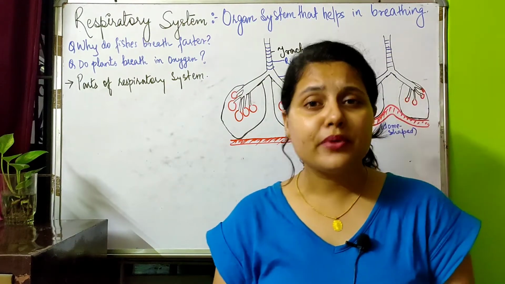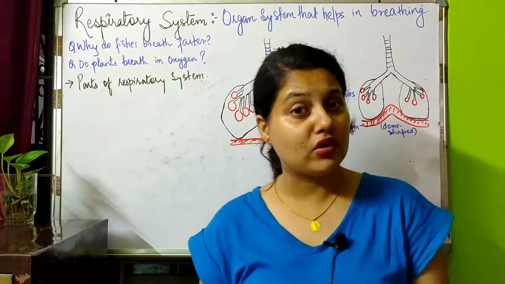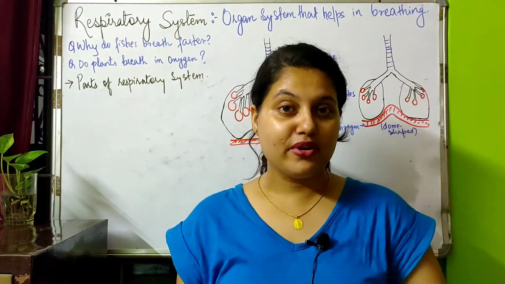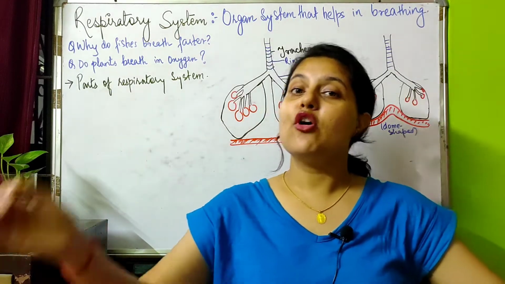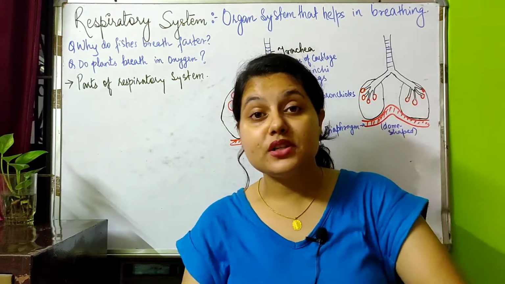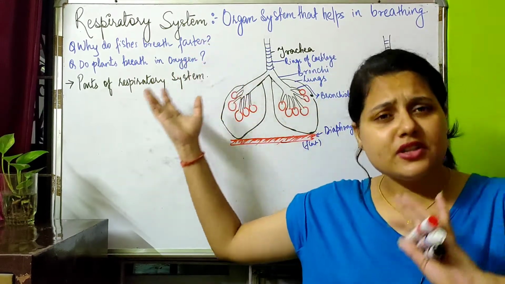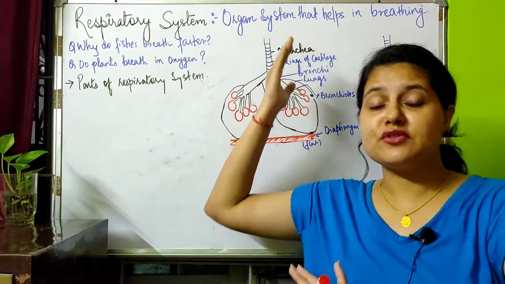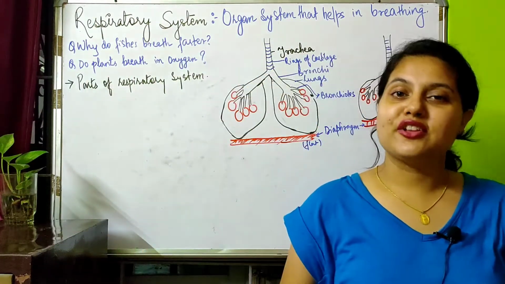And if we don't breathe, would we be having oxygen in our body? No. Alright, in order to perform respiration, we perform breathing. That is why respiration and breathing are connected, because of which respiratory system is given to the system which is helping in breathing, and respiration is an overall another process.